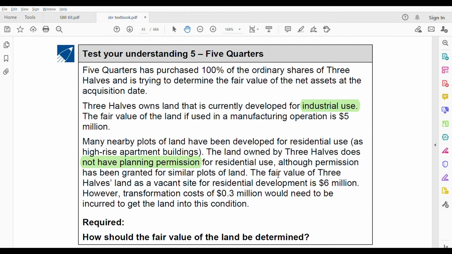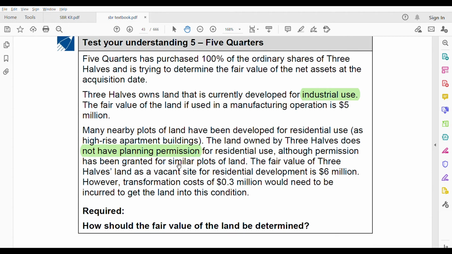The fair value of 3 halves' land as a vacant site for residential property is 6 million. And a transformation cost of 0.3 would need to be incurred to get the land into this condition. So it is not in that condition, and it is not physically possible yet either. So it looks like the fair value should be 5 million rather than 6 million, but we'll see the answer.